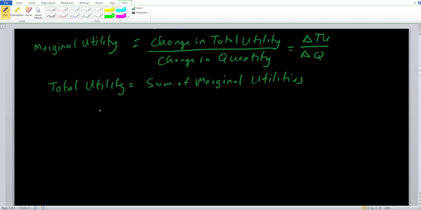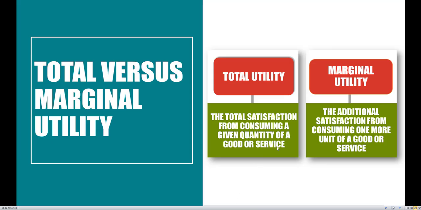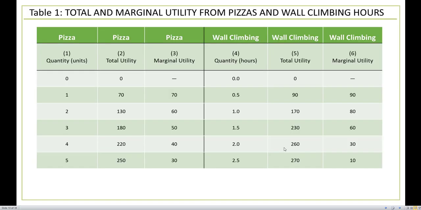A very typical table that you're going to see in this chapter, with total utility and marginal utility, is going to look something like this. We have two goods, the goods that we've been taking a look at: pizza on the left-hand side and wall climbing on the right-hand side, and 3 columns for each of these goods. The quantity, the total utility, and the marginal utility. Same thing on the wall climbing side.